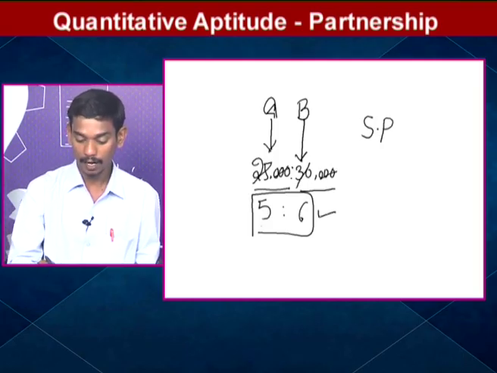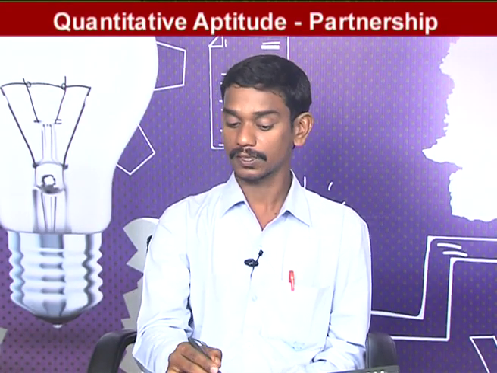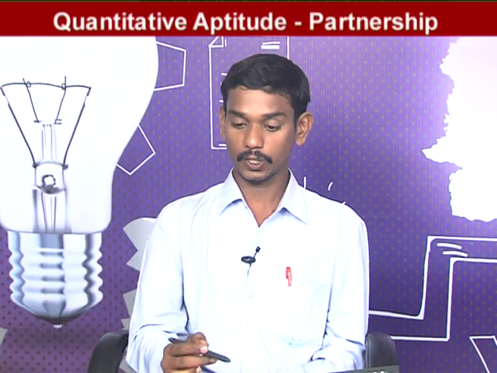5:6. This is our answer. So A and B distributed their profit in 5:6 ratio. And come to the second question.